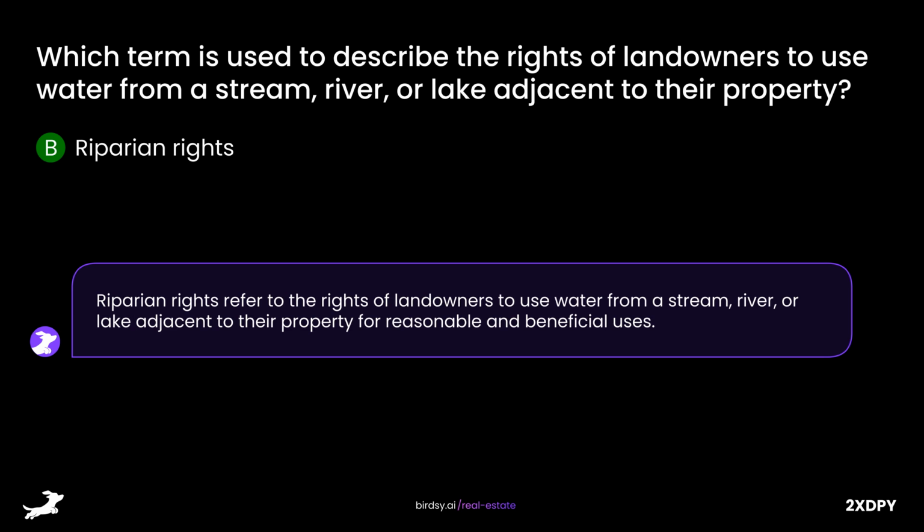Riparian rights refer to the rights of landowners to use water from a stream, river, or lake adjacent to their property for reasonable and beneficial uses.